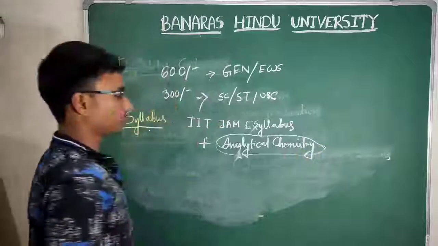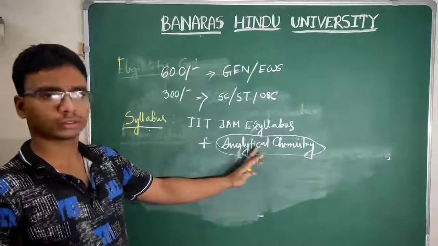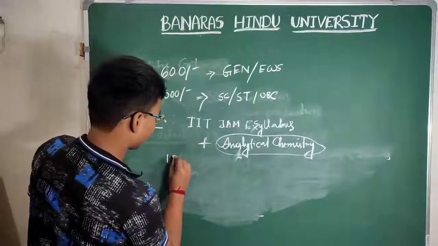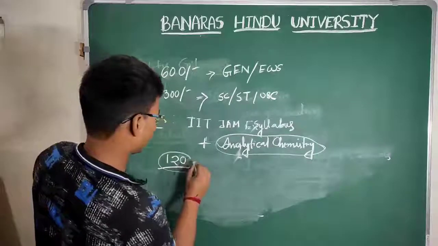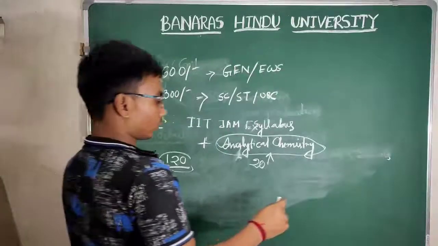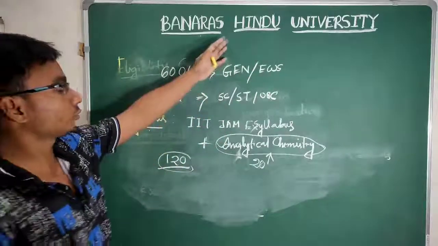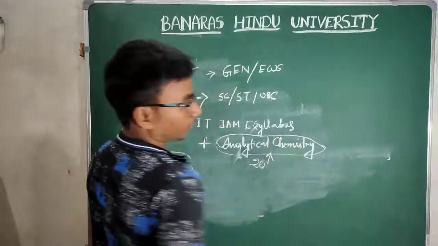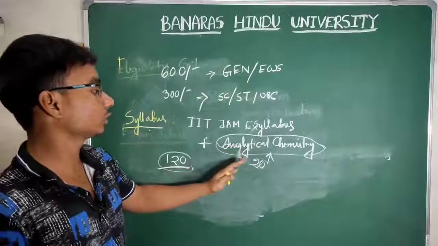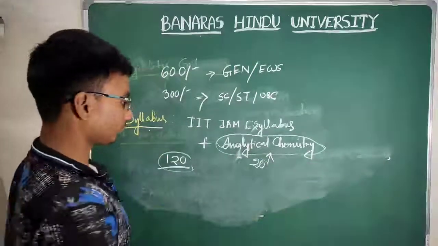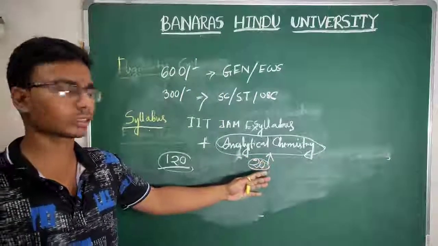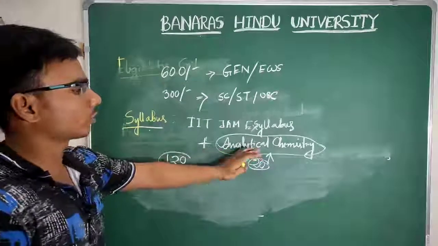I noticed that many students are focused on this part, but I want to tell you that you get 120 questions, and out of 120, 20 questions come from analytical. If you revise the previous years' BHU papers, you can easily solve the analytical part, because the analytical portion is common. I will make a separate video of analytical chemistry previous years. You can follow that. Don't worry about analytical chemistry too much.